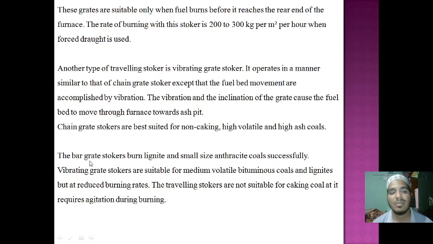In the vibrating grate stoker, sometimes the bar grates will burn light, small size anthracite coal successfully. That's why small size anthracite coal can be burned, and it is very useful. Vibrating grate stokers are suitable for which medium? Volatile bituminous medium. For volatile bituminous coal, the vibrating stoker is suitable. The vibrating grate stoker is not suitable compared to the chain grate stoker.